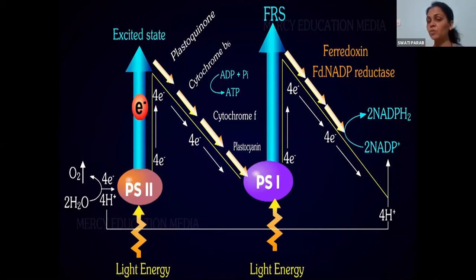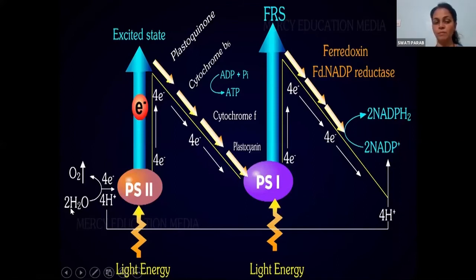PS2 has no electrons. It has given its electrons, isn't it? So what is PS2 now? It is completely electron deficient. It lacks electrons. Okay, and that's the reason it will help in photolysis of water. It will break down the water molecule.